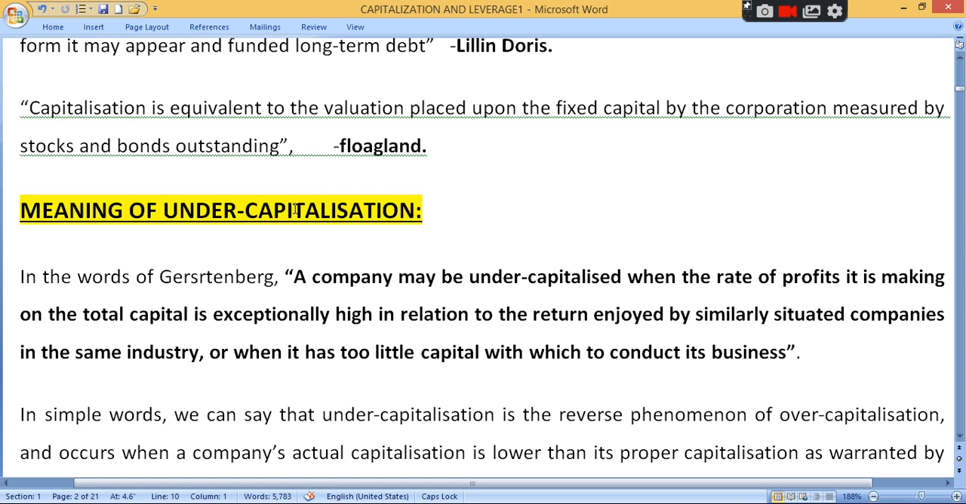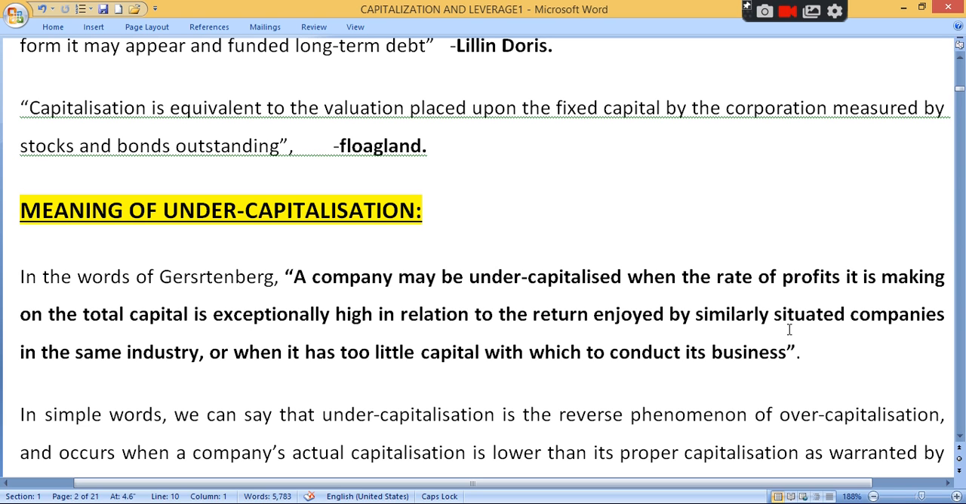A company may be undercapitalized when the rate of profit it is making on the total capital is exceptionally high in relation to return enjoyed by similarly situated company in the same industry. Clear? For example, any company in the same industry, both companies have invested 3 lakh, but your company gets a very high rate of return, that is 30%. Clear? As compared to other companies in the industry. So it will be considered as under capitalization.